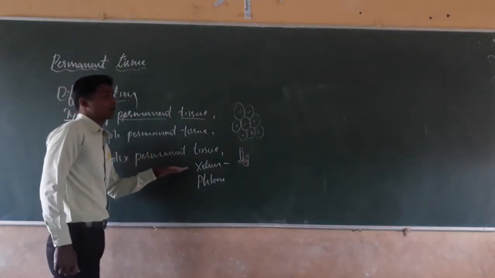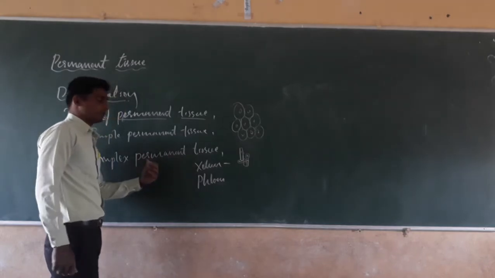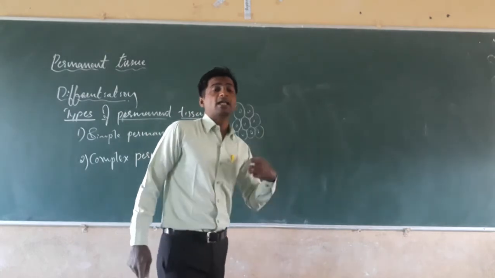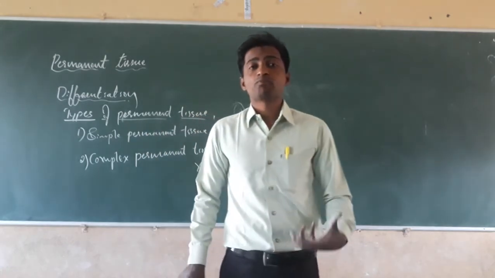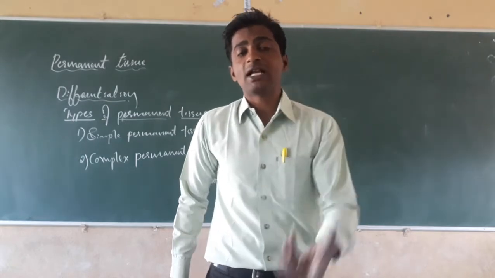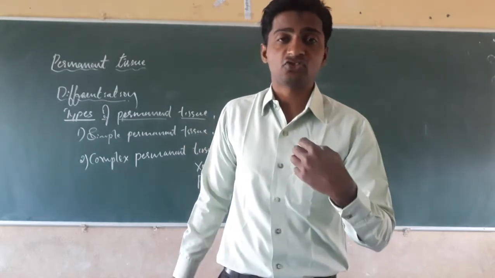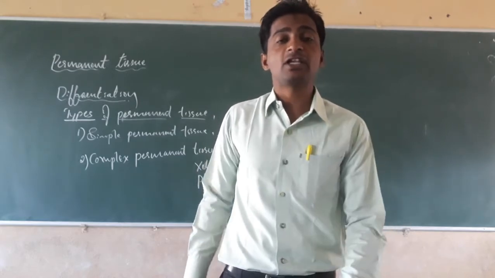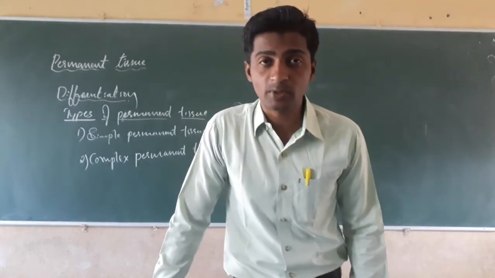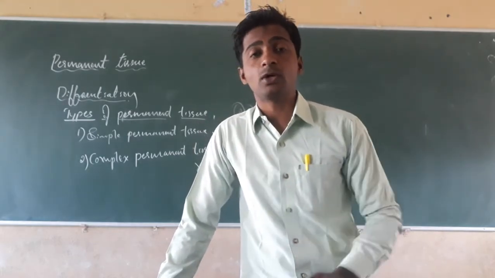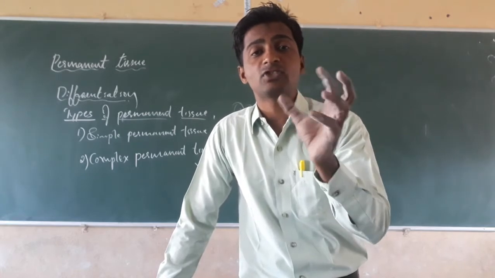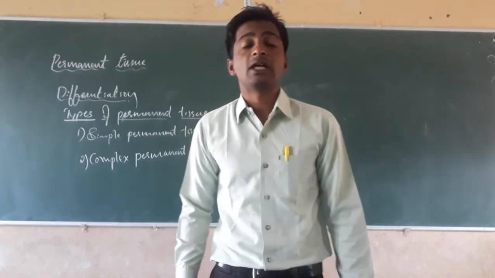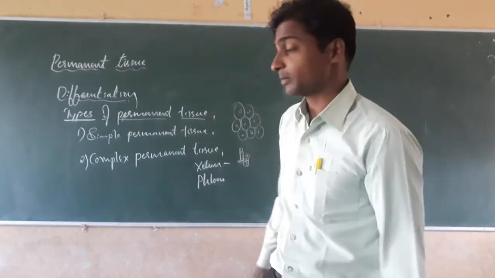That's why we classify it as complex permanent tissue, because the cells are of different types, shapes and functions. In case of simple permanent tissue, the cells are of the same type, size and shape, and perform the same function.